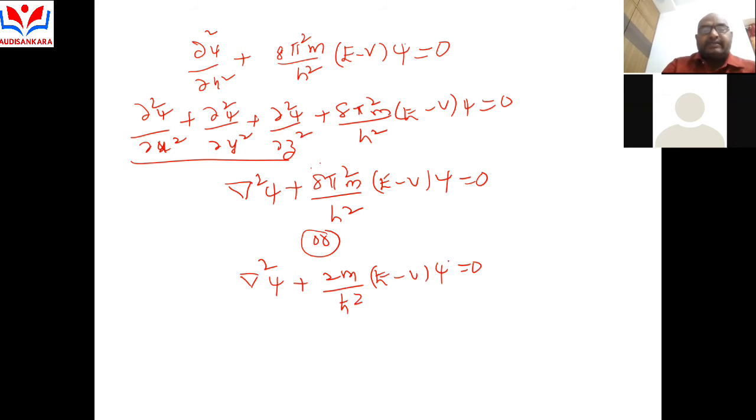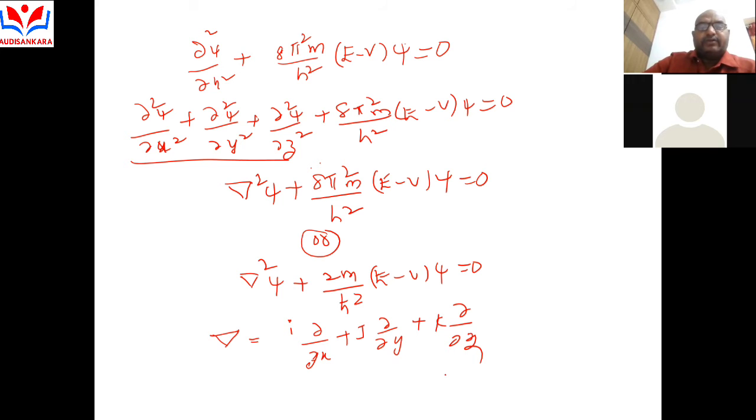So my dear students, del is a mathematical operator, the Laplacian operator, where del is equal to i ∂/∂x plus j ∂/∂y plus k ∂/∂z. So del dot del: i dot i is equal to 1, j dot j is equal to 1, k dot k is equal to 1.